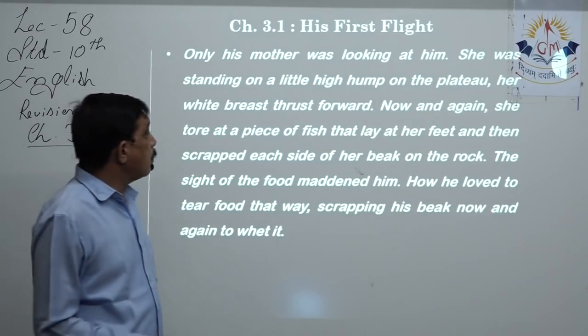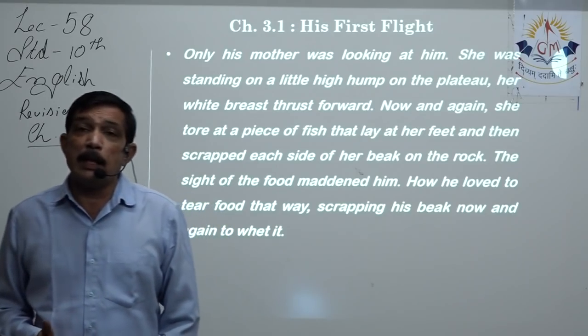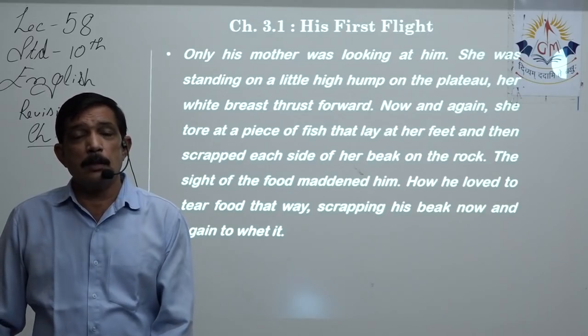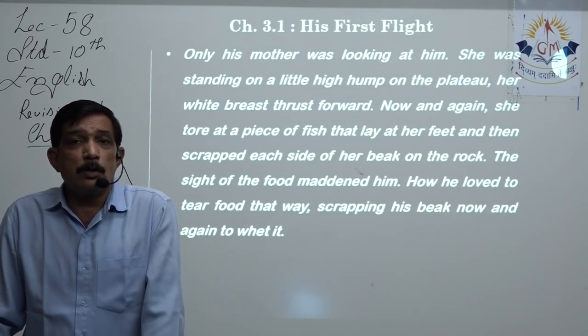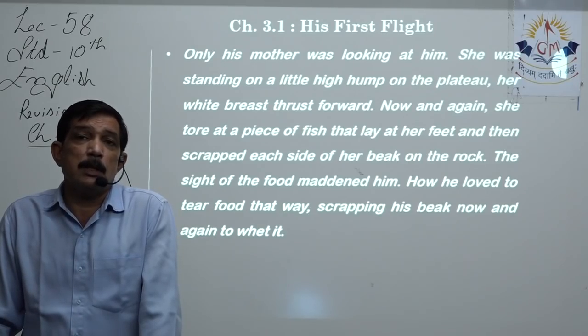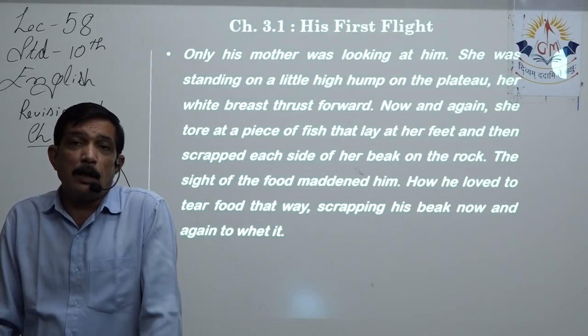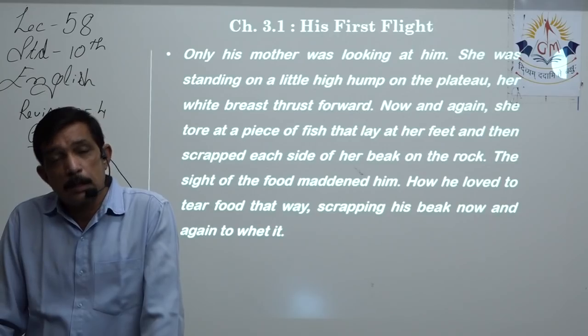She tore a piece of fish that lay at her feet. Now she's really caring and loving, and she can't see the little child, that is the baby seagull. She knows that that baby seagull has not eaten since last night and must be quite hungry. She cannot see her children starving.